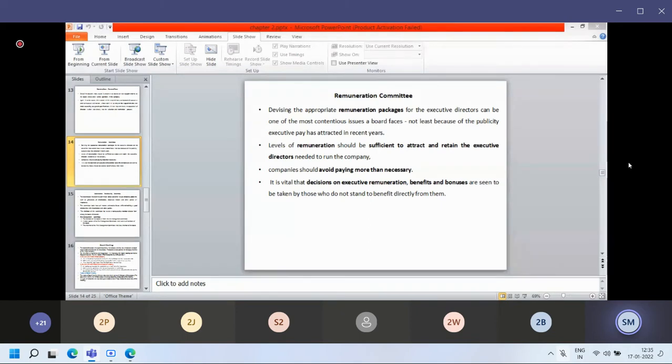Maybe it should not be fixed. Maybe it will be in a range, 1 lakh to 2 lakh, 2 lakh to 3 lakh, 4 lakh to 5 lakh. So it depends. They have set a range, and within a particular range, you can give the salary package to them. So remuneration can be given on that basis.